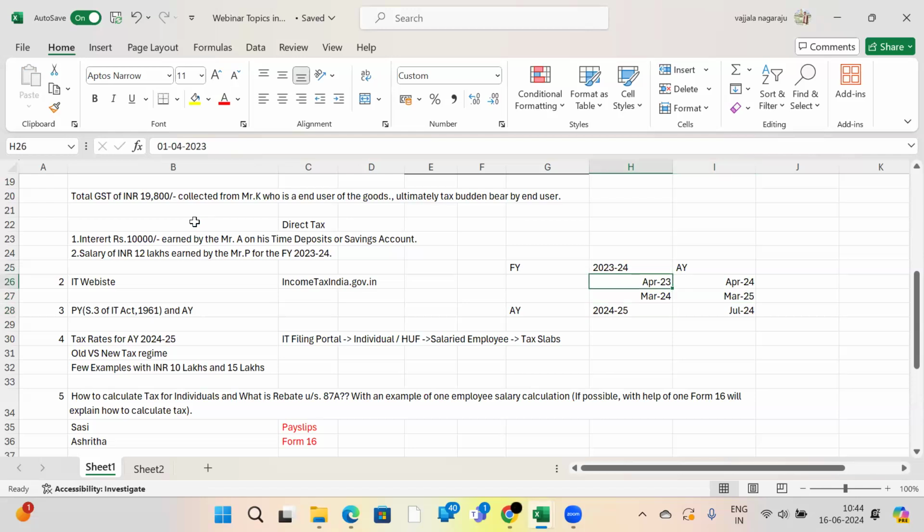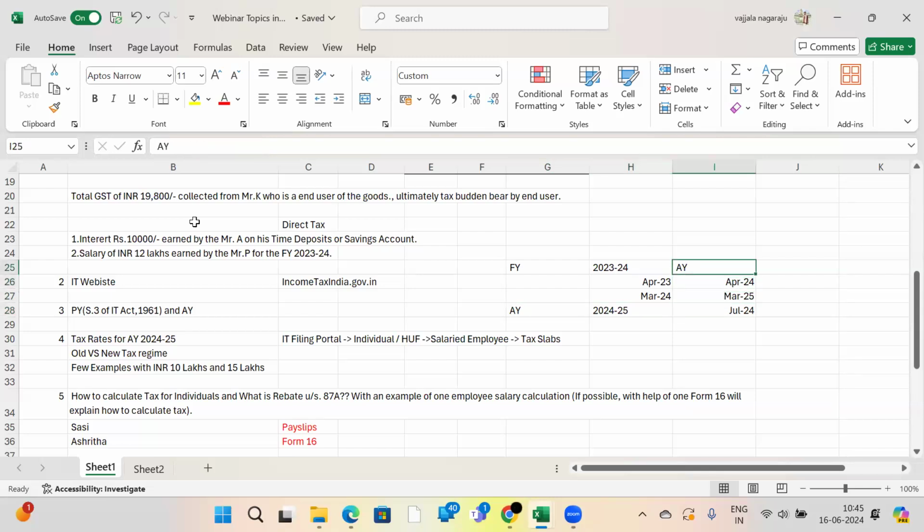So if you have made a deposit, suppose 1 lakh, 2 lakh, 5 lakh or 10 lakhs, during April 2023 to March 2024 and earned some interest income, that interest income will be declared in your income tax return filed in the assessment year 24-25, with the due date of 31st July 2024, and you will be assessed in this assessment year.